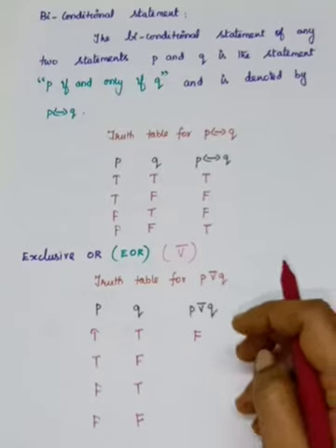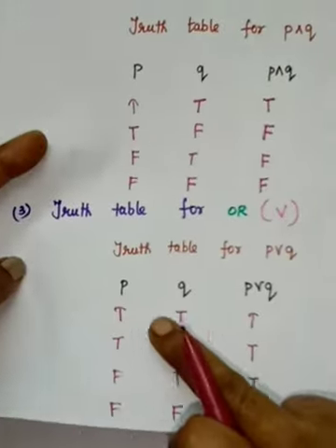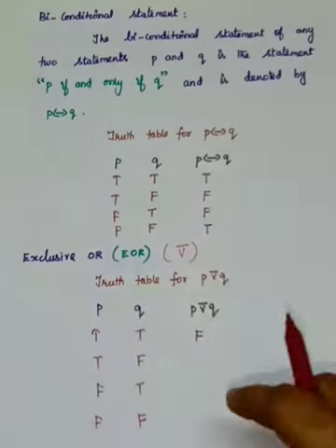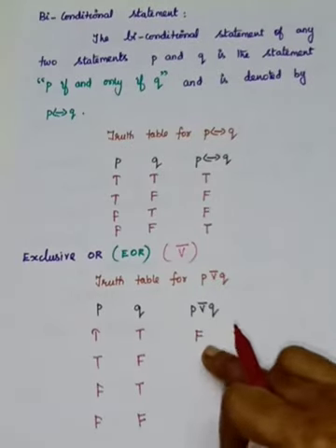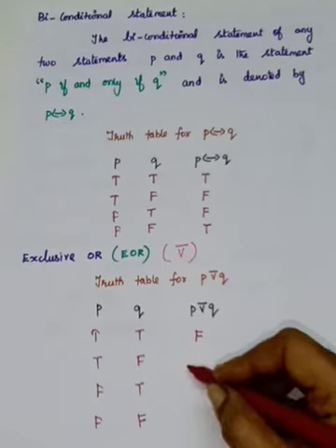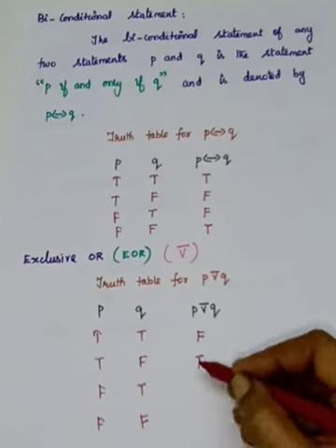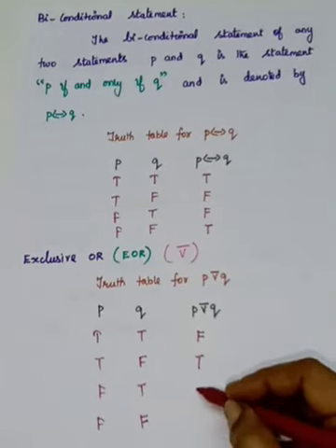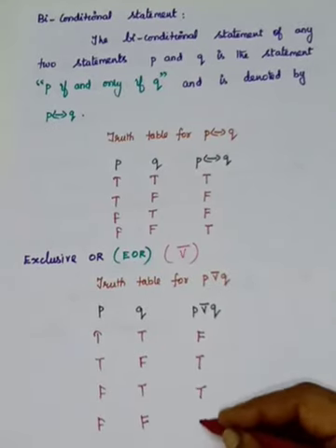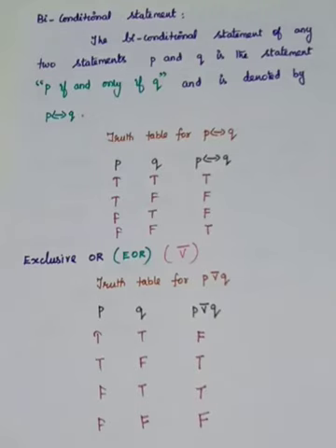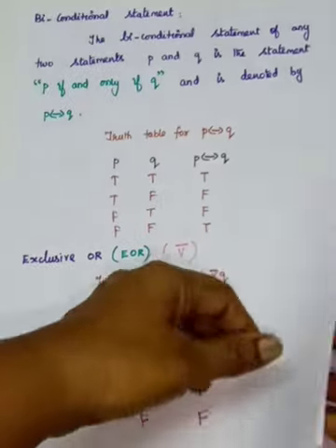Okay, but you see the OR, both are true means I have written true. It is for OR. Exclusive OR, both are true, it is false. That is the only difference. And see here P alone is true, so it is true. Here Q alone is true, so it is true. And both are false, so it is false. So there is a difference between OR and the exclusive OR.